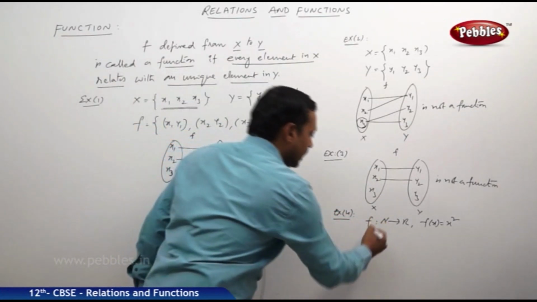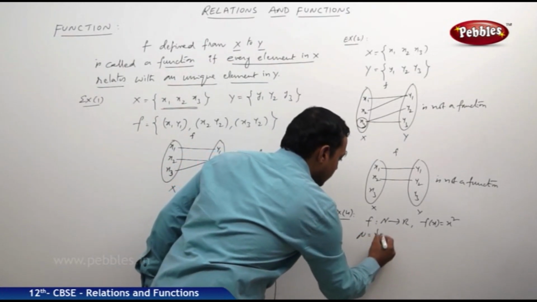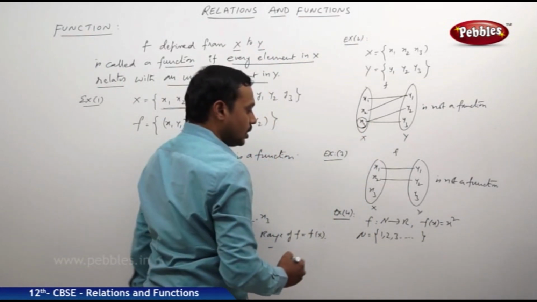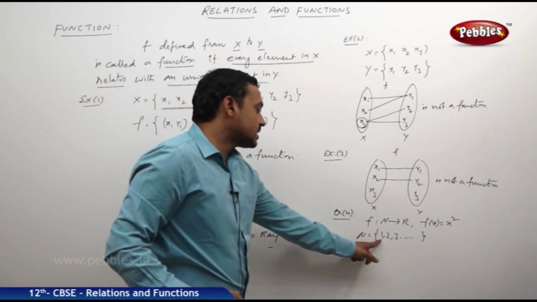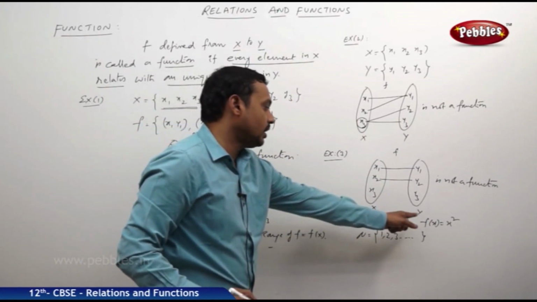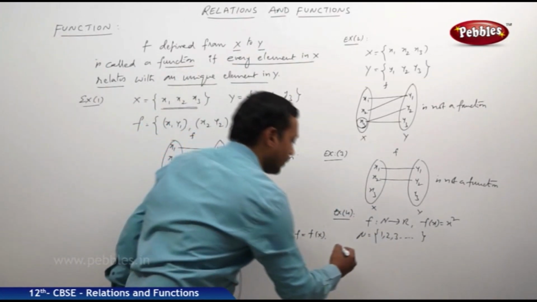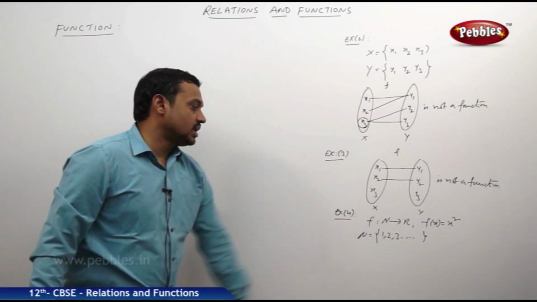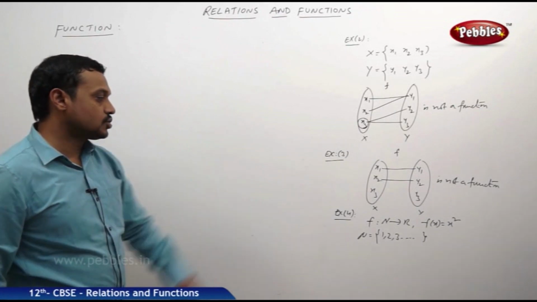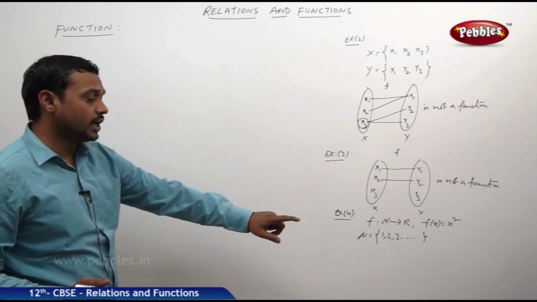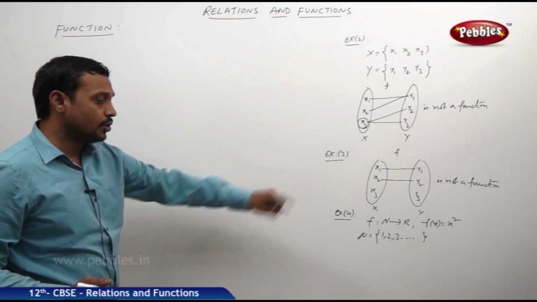Now, here N contains the elements 1, 2, 3, 4 and so on, and R is the set of all real numbers containing positive and negative real numbers including 0.